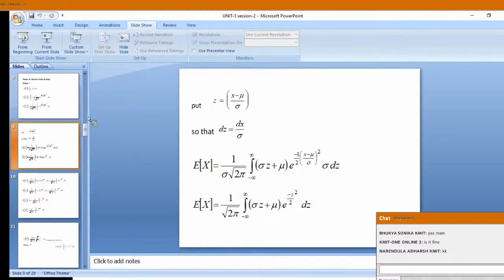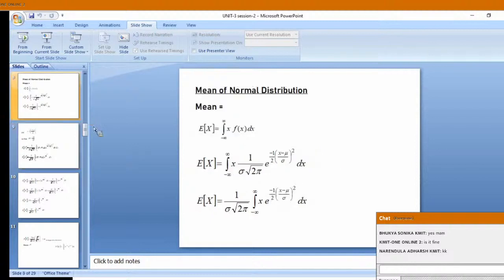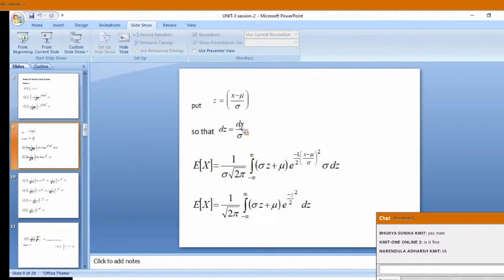Alright. Looking at the previous slide again, x should be replaced, (x minus mu) by sigma should be replaced, and dx should be replaced, then only we will get the simplest form. From this we get x is equal to z sigma plus mu, which I have written here.